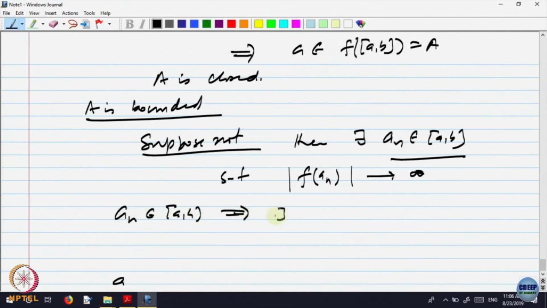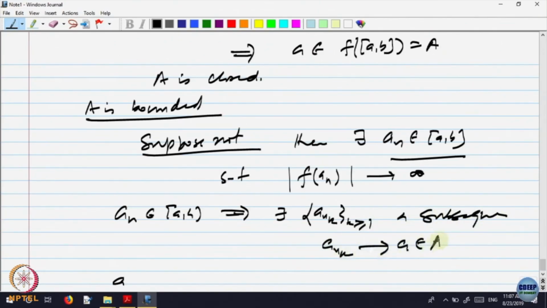So a_n belonging to [a,b] implies there is a subsequence a_{n_k} converging to x belonging to [a,b]. Oh sorry, I shouldn't write a, because a is the endpoint, so something else, x.